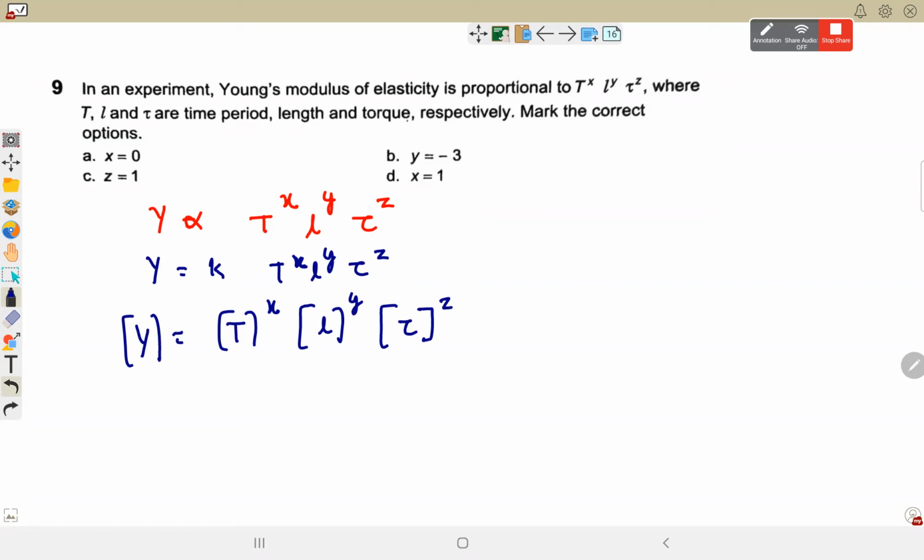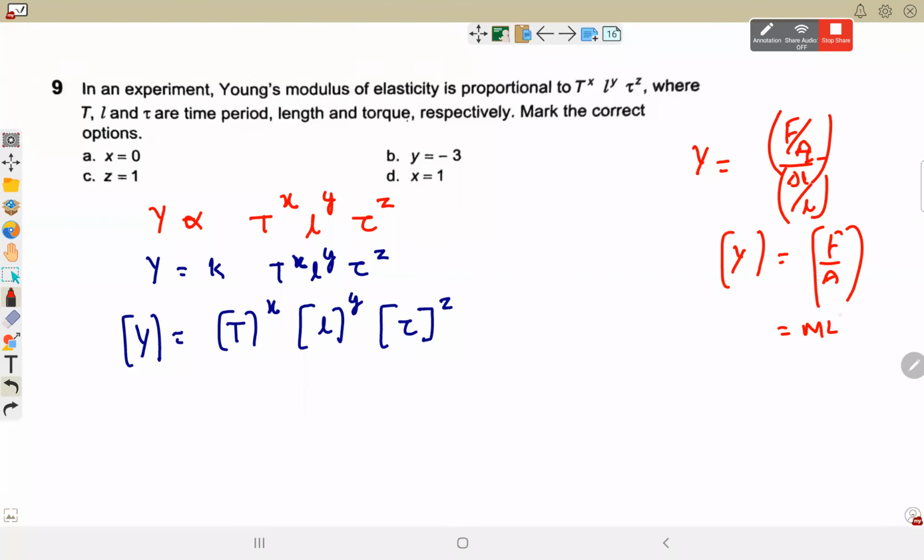Young's modulus dimension is same as that of pressure because Young's modulus is stress by strain. Delta L by L, change in length, dimensionless हो जाएगा. So Young's modulus is same as the stress. Stress is same as the pressure. ML minus 1 T minus 2. This is the dimension formula for Young's modulus.